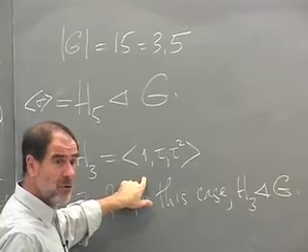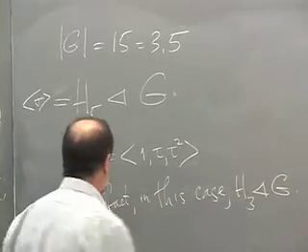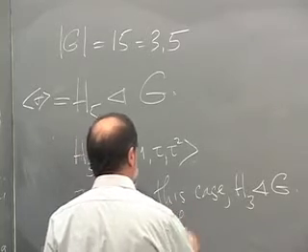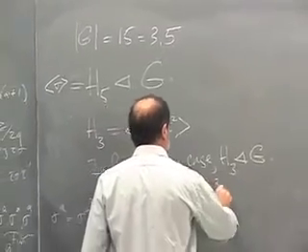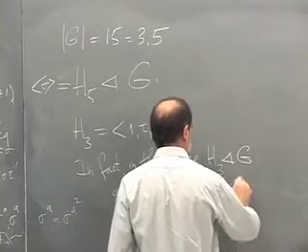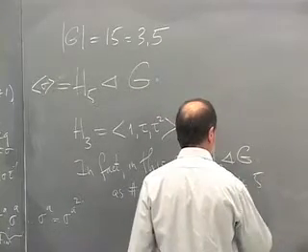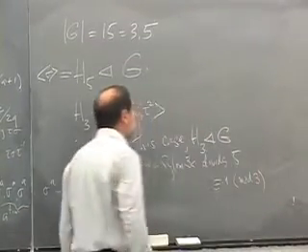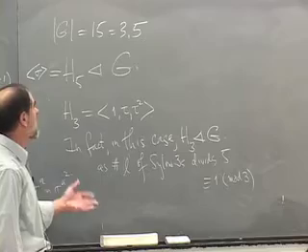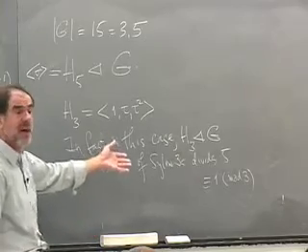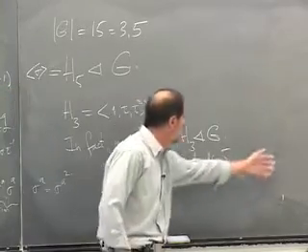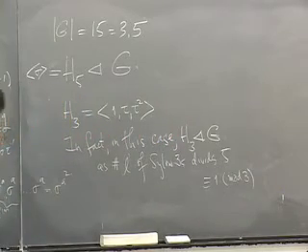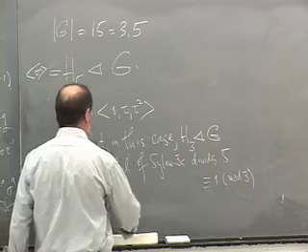Now, 3 is smaller than 5, so it's possible that something congruent to 1 mod 3 would divide 5, but nothing does. Right? You get 1, 4, 7. They don't divide 5. So it has to be 1. So L is equal to 1, and it's normal.